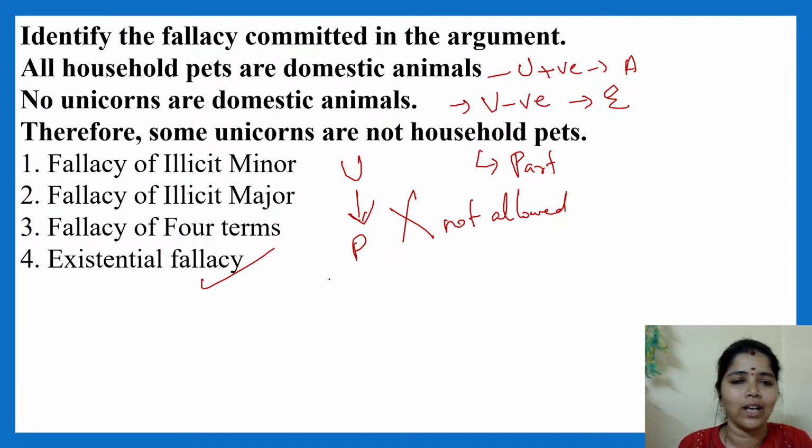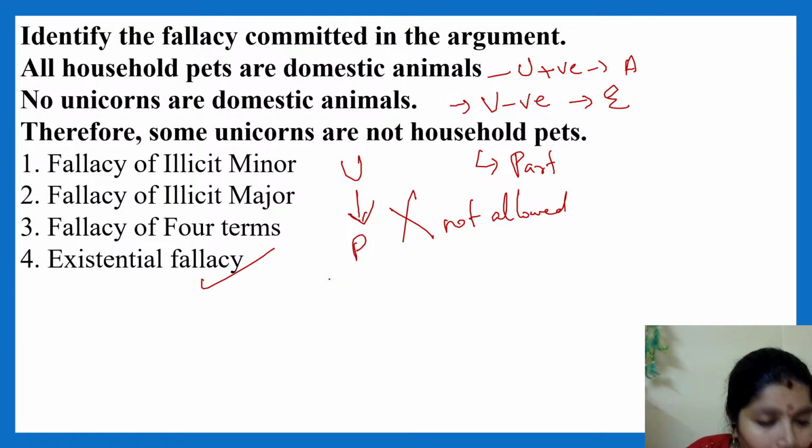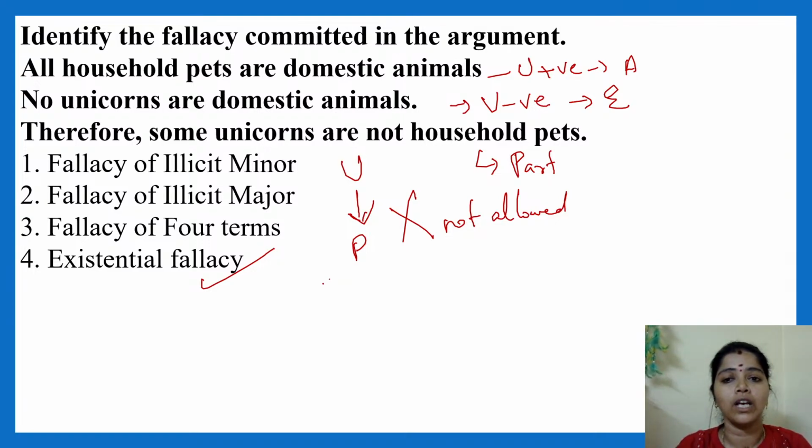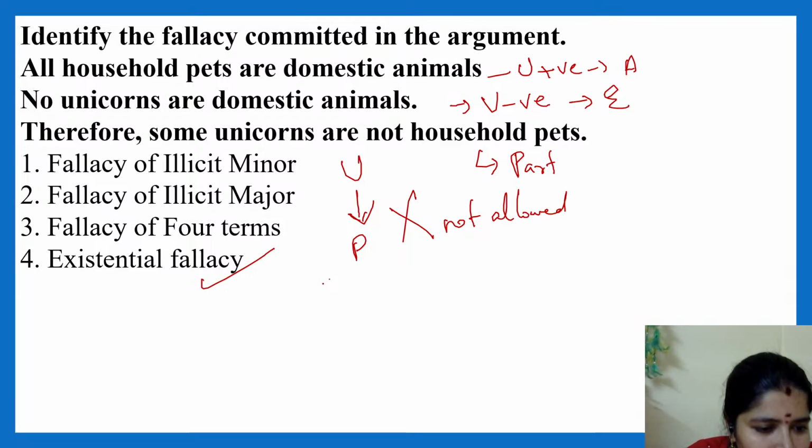I hope formal fallacy will be clear, and tomorrow we'll be doing informal fallacy. That will be jolly. It will be very, very easy. You can go with the stories. And I'll give you homework. I have given examples, right? You check with the other fallacies. Not all propositions will have only one fallacy. You check whether the other fallacies are there or not, so that you'll understand the other concepts.